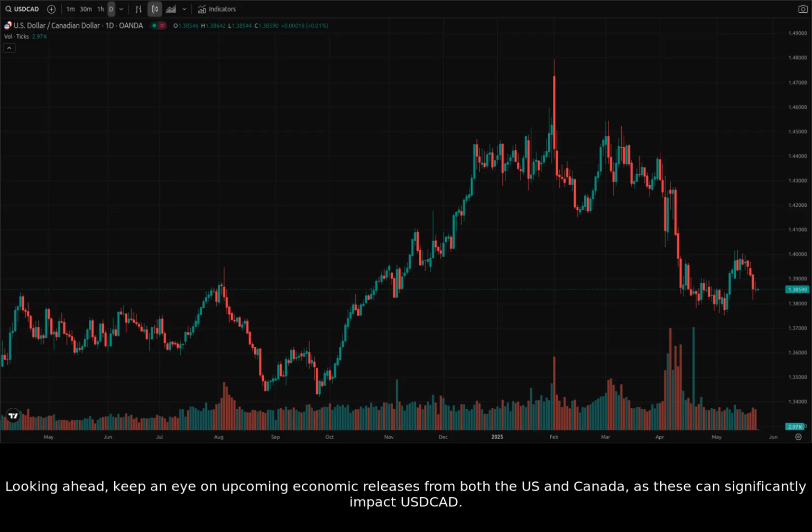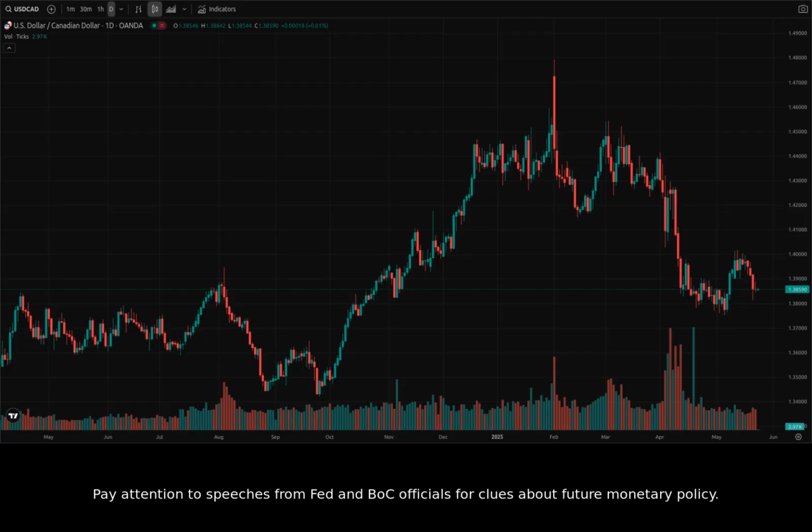Looking ahead, keep an eye on upcoming economic releases from both the US and Canada, as these can significantly impact USDCAD. Pay attention to speeches from Fed and BOC officials for clues about future monetary policy. Also monitor risk reversal pricing, as mentioned in recent analysis, for further guidance.